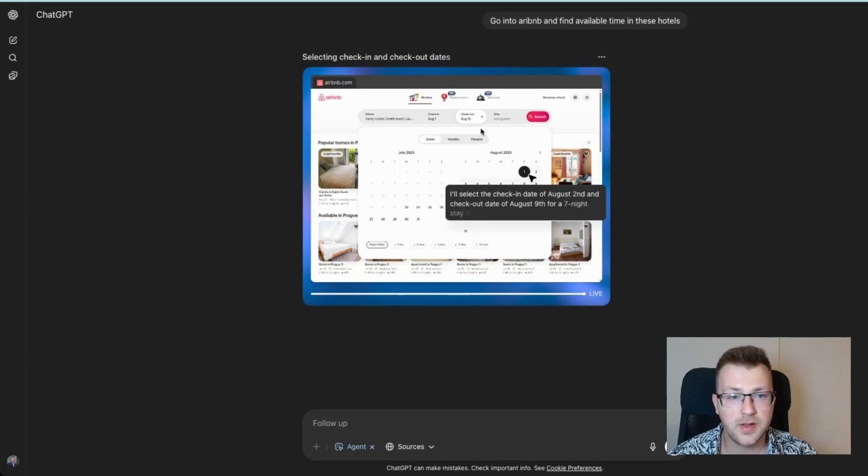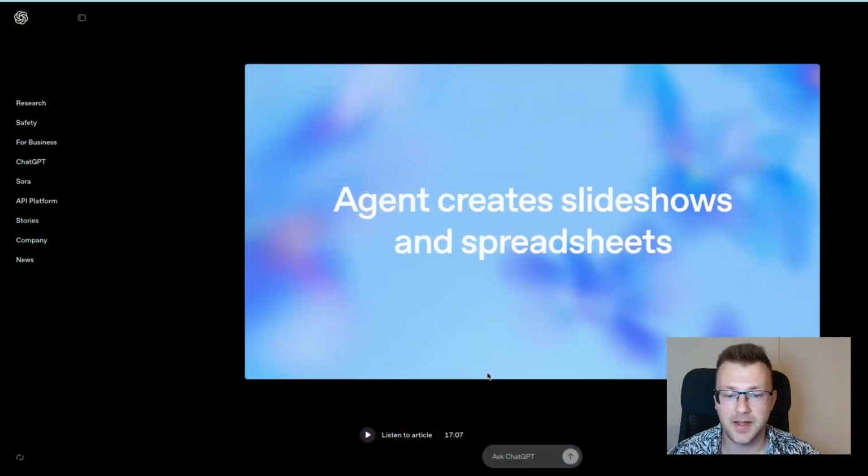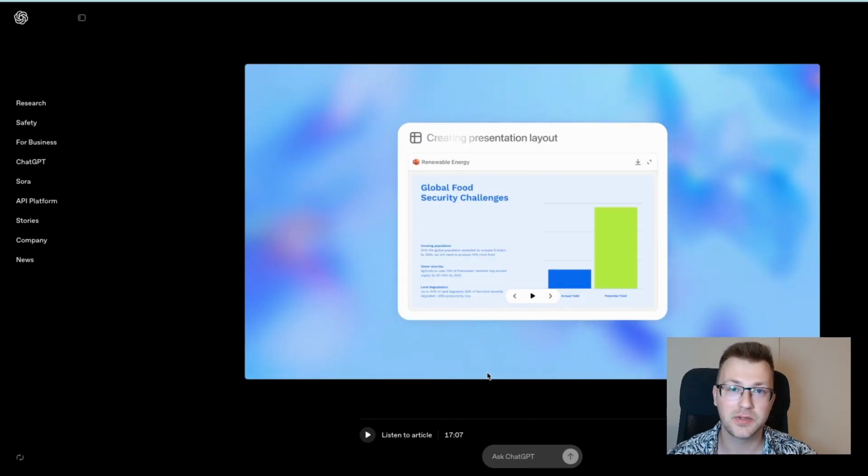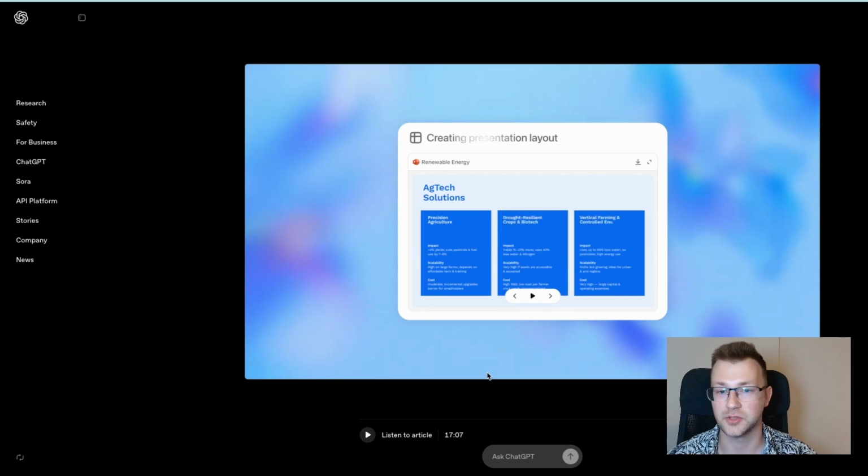So it actually went into Airbnb, as you can see, and it's picking up the dates. What is the most time-consuming, soul-crushing, repetitive task that you have to do and you never could automate to some degree? Well, now with OpenAI agent or ChatGPT agent, you can to some degree do it, more or less. My name is Dmitro, and today we'll be looking at ChatGPT Agent.